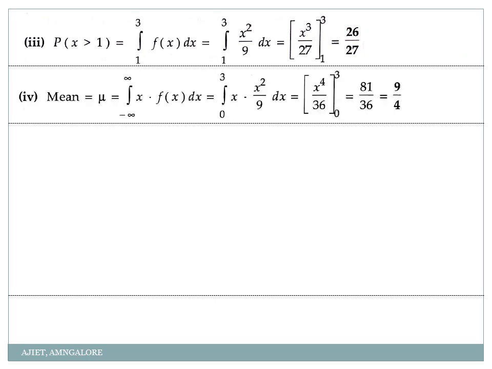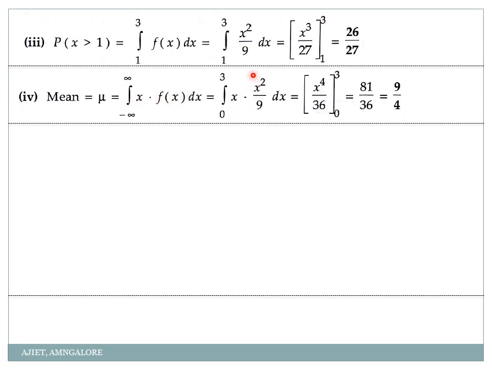Okay. Now I'll go with my next one. They have asked me to find the mean. How do you define mean? Mean notation is mu, and it is defined as integration from -infinity to infinity x into f of x dx. So my -infinity to infinity, they have defined it for 0 to 3, and all other places it is 0. What does that indicate? From -infinity to 0 it is 0. Then from 3 to infinity it is also 0. So we have the function of x only from 0 to 3. So 0 to 3 x into f of x.